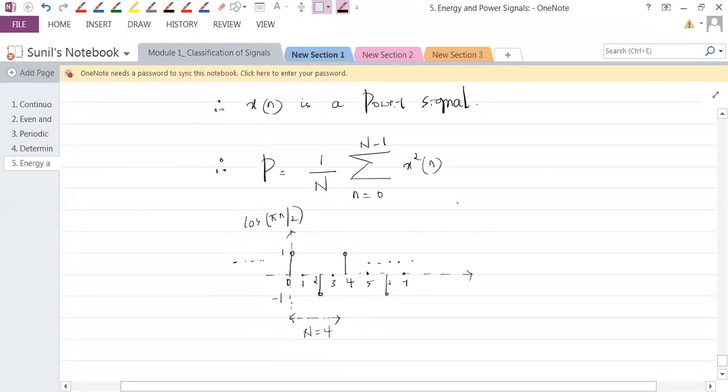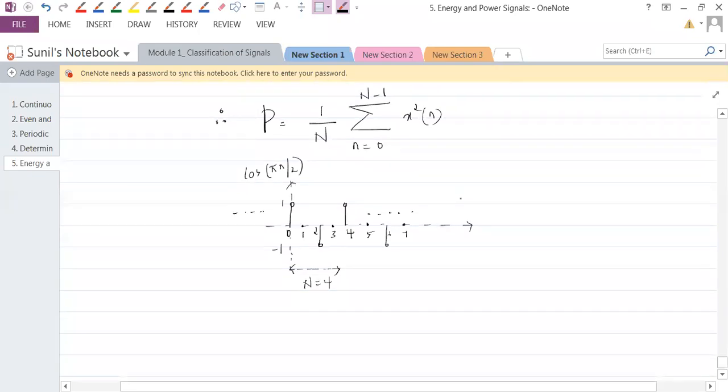Therefore, power can be given as what? There are 4 samples that we need to take care of. Therefore, power is given to be 1 by 4 times summation n ranging from 0 to 3, because it is N minus 1, of cos n pi by 2 whole square.